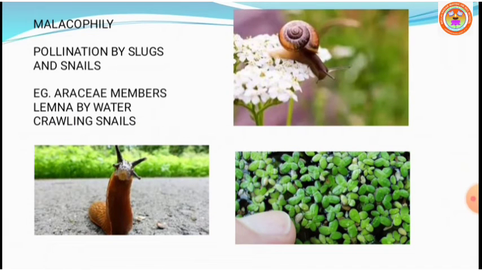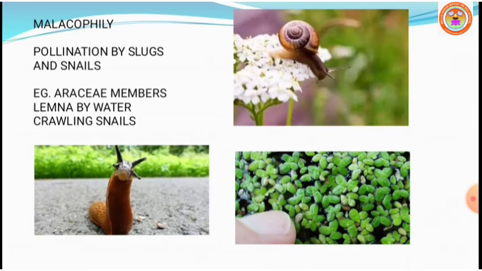Let us continue. The next one, pollination which takes place by animals called zoophily, in which malacophily. What is meant by malacophily? We can identify the animal in the picture as a snail. So pollination by slugs and snails is called malacophily.